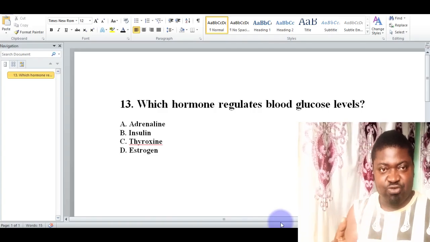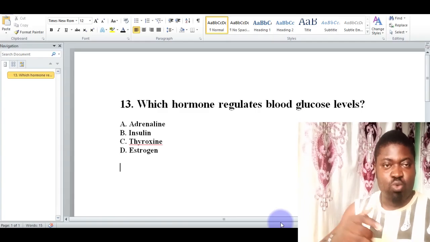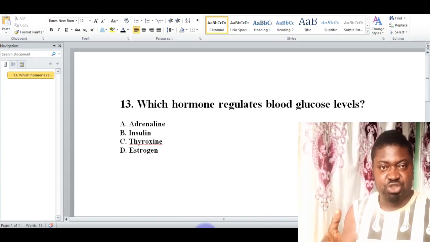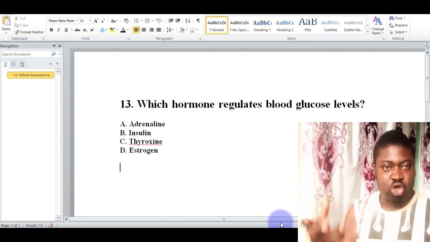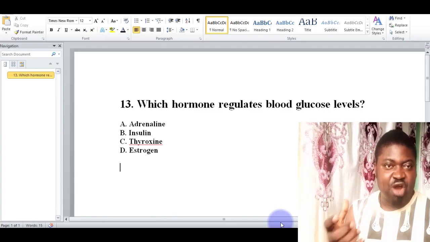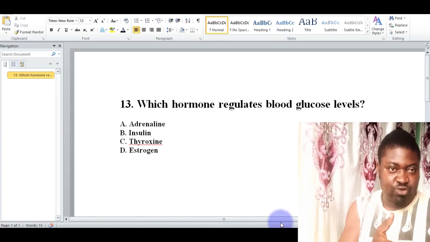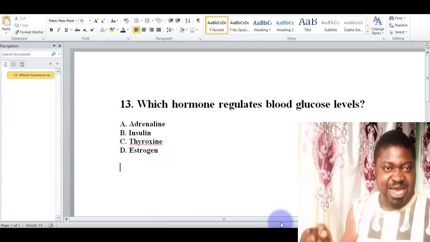When the blood sugar level rises, insulin is secreted. Once the insulin is secreted, it causes the conversion of the sugar to glucose, which is stored in the liver in the form of glycogen. That is the action of the insulin. There is a conversion of the blood sugar to glycogen absorbed by cells.